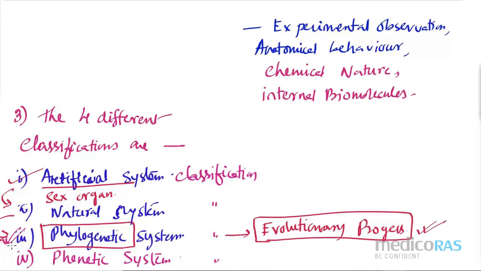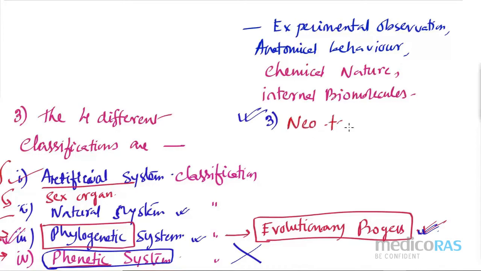So this was also criticized by some scientists, and because of that, everyone was thinking that if I include everything in one classification, then that will be the most acceptable one. So they did this phenetic system of classification, but it is totally a flop. Why is it a flop? They included everything, but they forgot to include the evolutionary progress. Because of that, this classification is not acceptable, right? So this is the most important concern. Here, this is the modern way, neo-taxonomy, or I can write systematics.